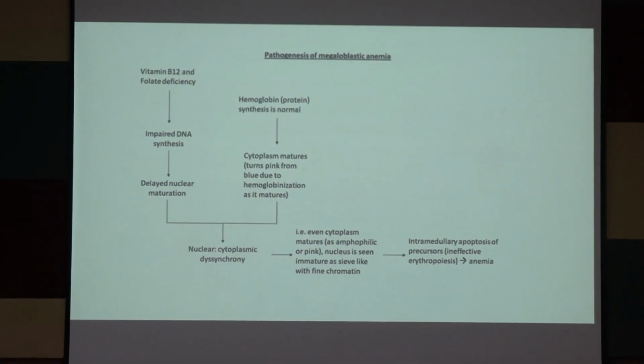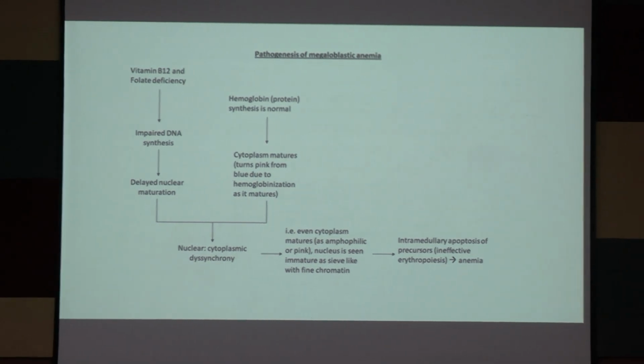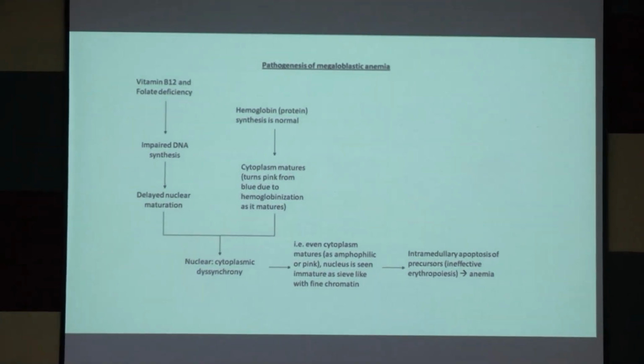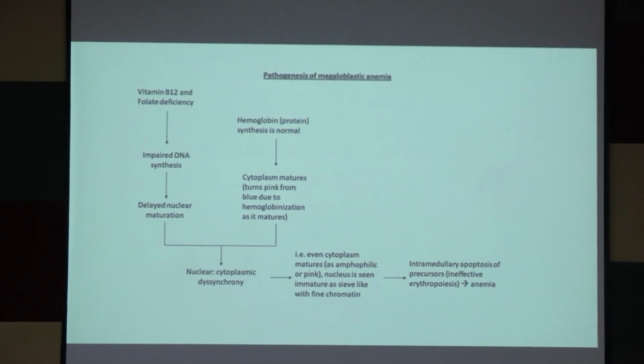If DNA synthesis is impaired, then nuclear maturation will be ineffective. Cytoplasm maturation is normal and nuclear maturation is abnormal. So, there is asynchrony between nucleus and cytoplasm maturation. DNA replication will be impaired, and cell cycle arrest will occur in the S phase or synthesis phase. Then there is ineffective formation of RBCs or megaloblasts, that is ineffective erythropoiesis.